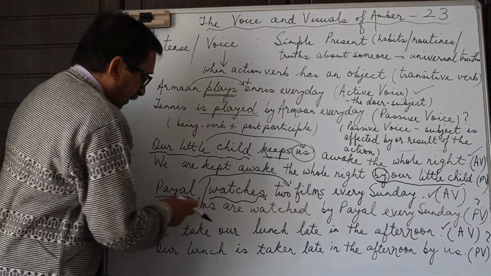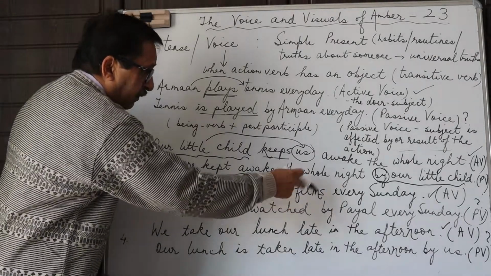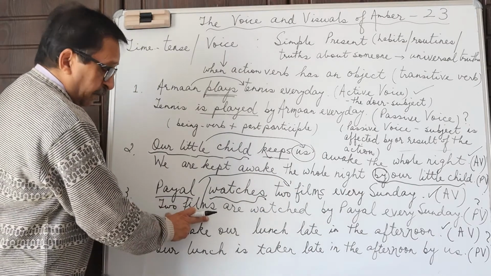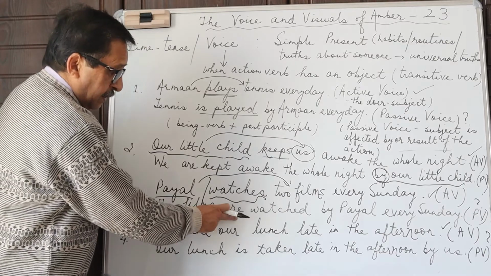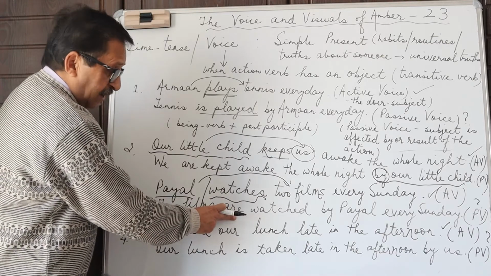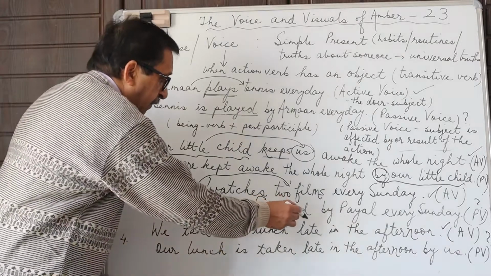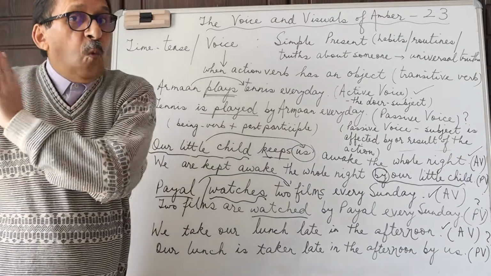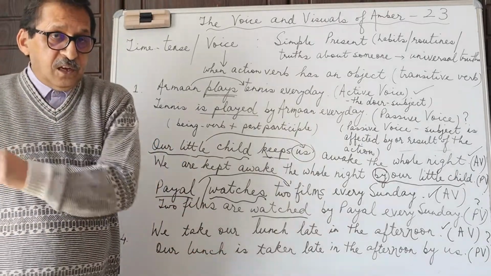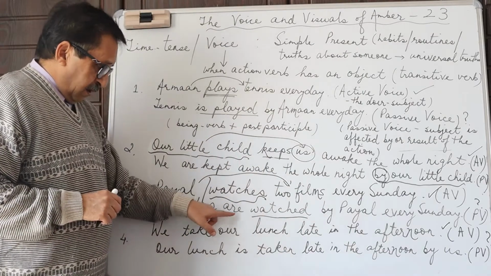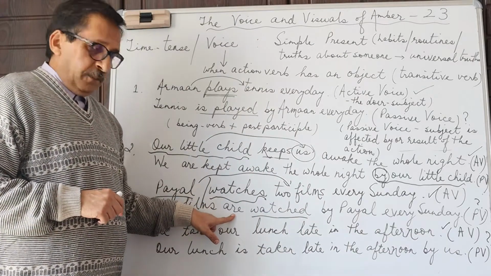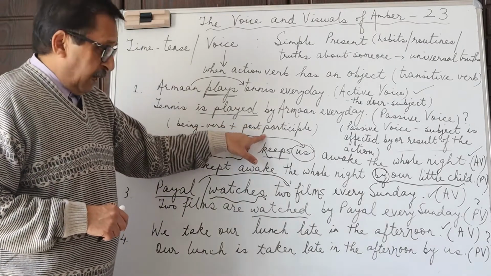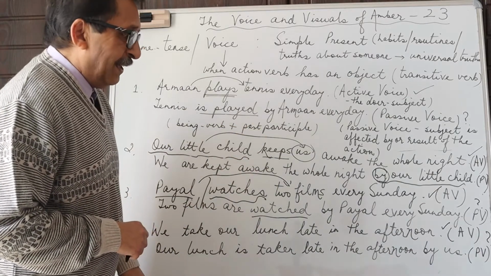So therefore the subject is no longer the doer. What was the object already becomes the subject. 2 films, third person plural, therefore the present tense is are, and this is your past participle. Watch, watched, watched. So this is the third form, watched. 2 films are being watched, the to be verb plus the past participle, watched by Payal every Sunday.